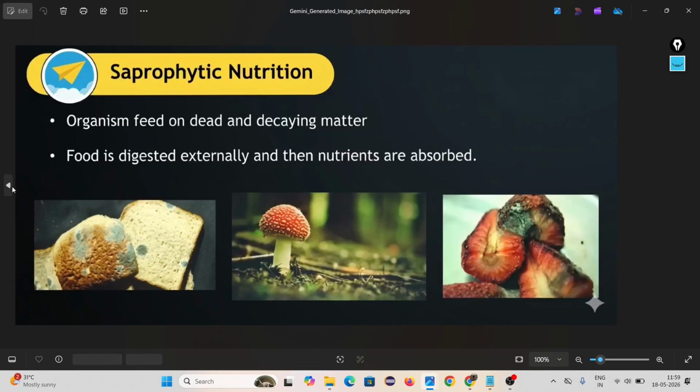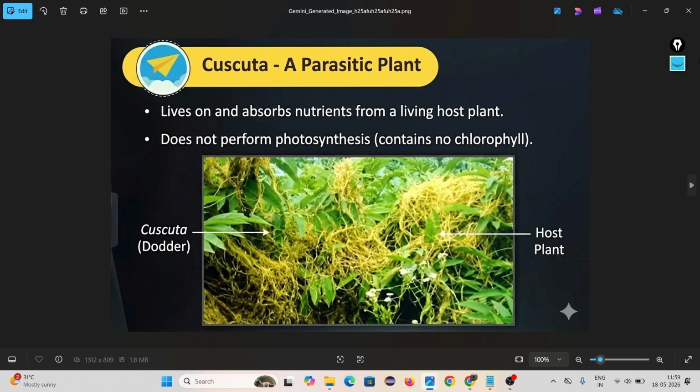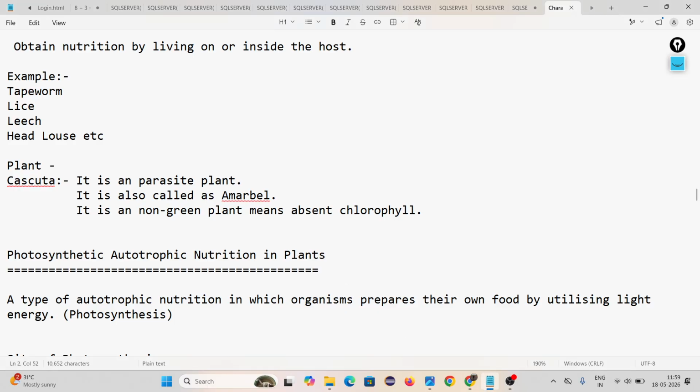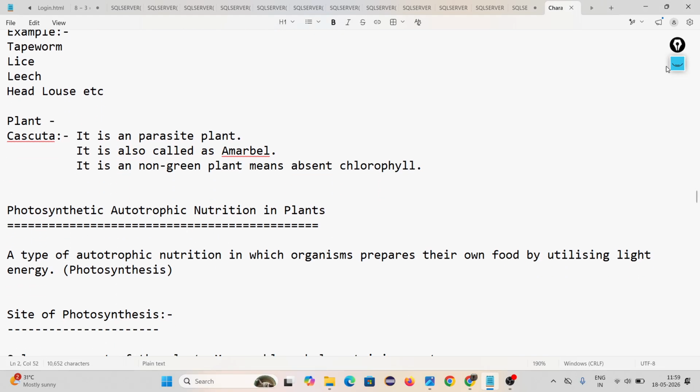Where is the cuscuta? Look, this is the cuscuta, the yellow color. The green color are a host plant. Host plant. But the yellow color plant are called the cuscuta. If such type of question may come in your exam, what do you mean by cuscuta?